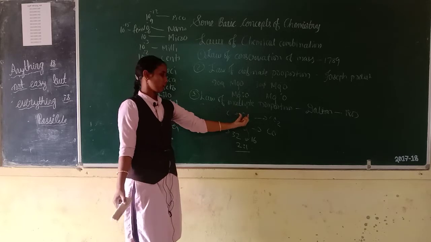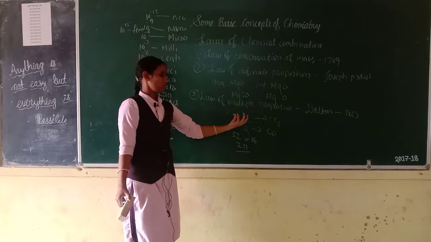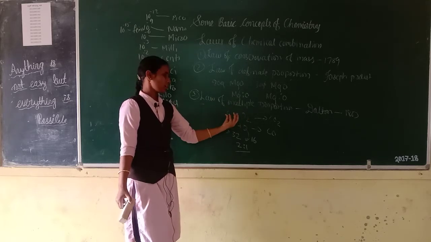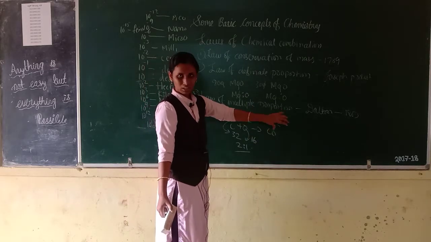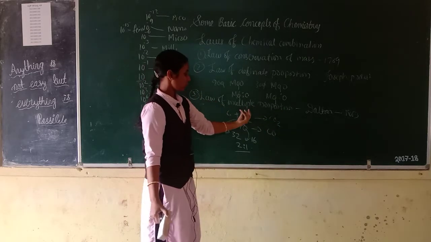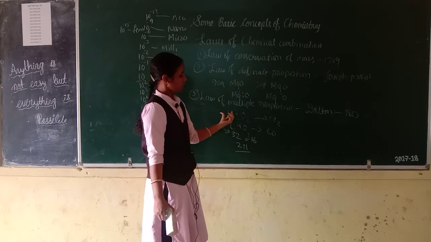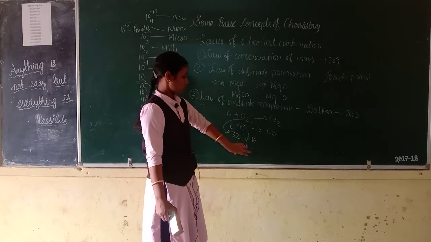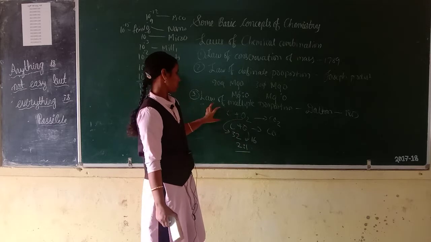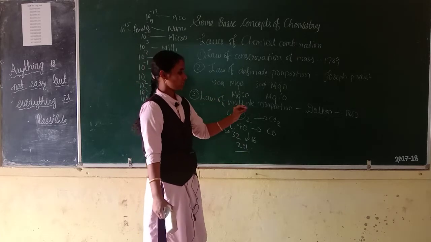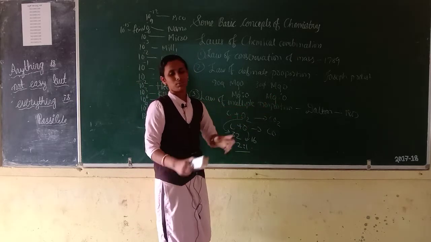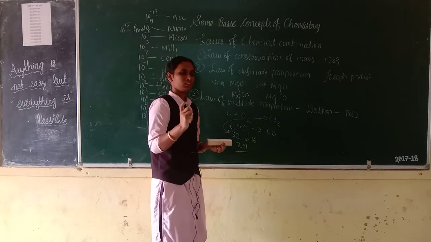It means if two or more elements combine to form more than one compound, then the different masses of one element which combine with a fixed mass of the other element are in a simple whole number ratio. This is the law of multiple proportion. This law was given by Dalton in the year 1803.